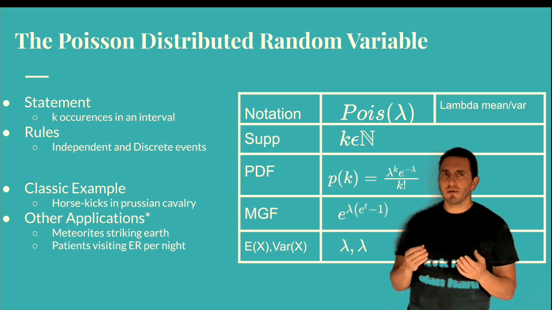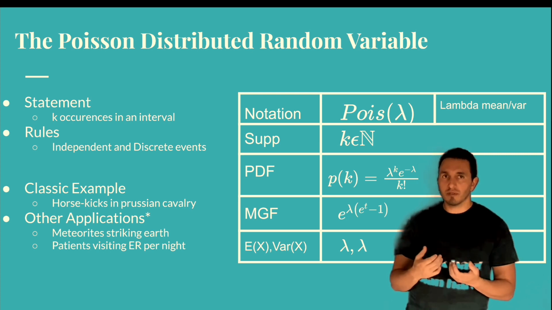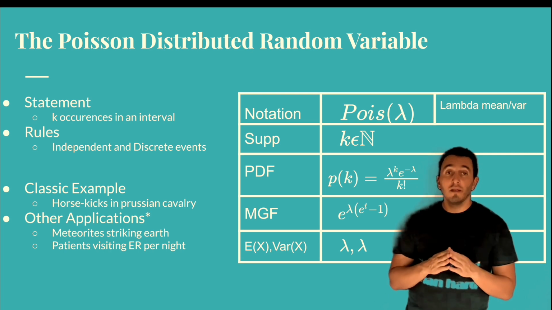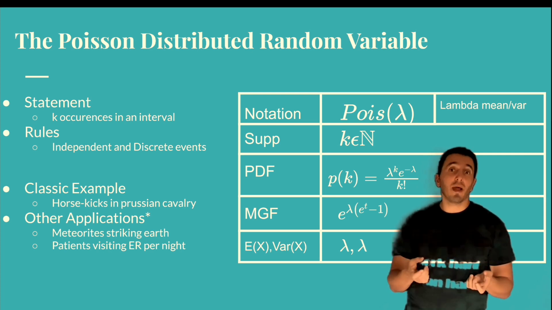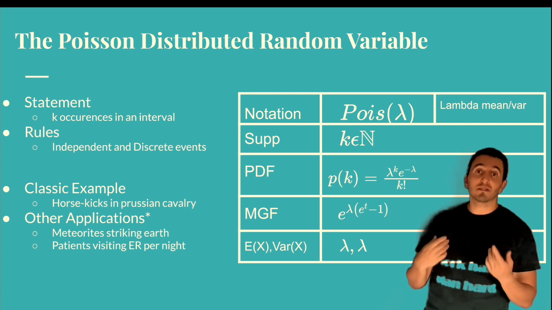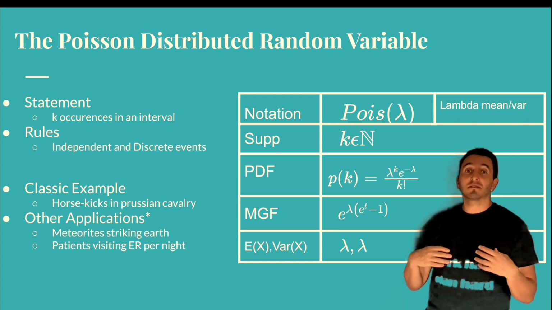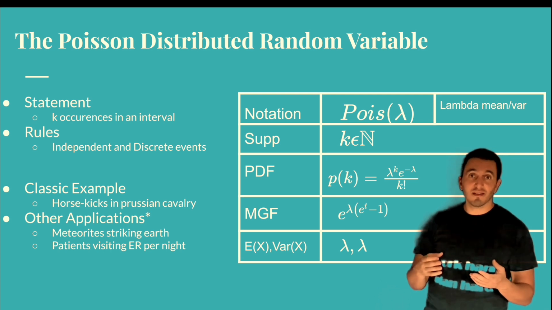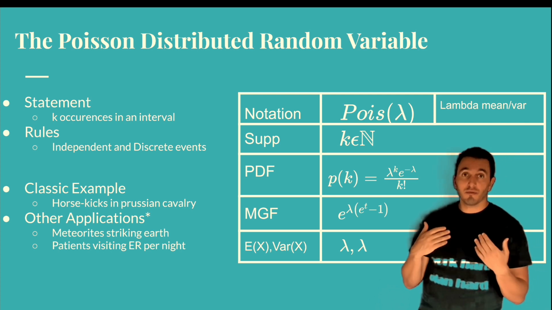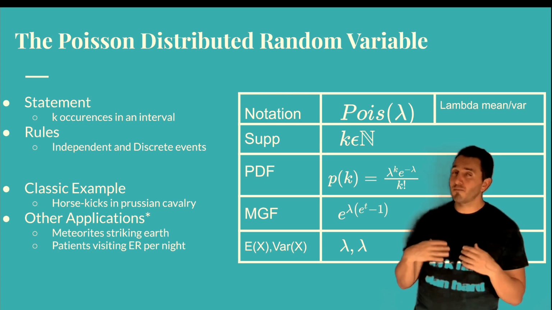But remember, when you have time intervals is when you're going to see the Poisson pop up a lot because we can make n be whatever we want. So for example, if we're doing 1 hour, we can say that each trial is actually 1 second. So now we have 3,600 intervals, right? So every second, there's a chance a patient walks in through that door, and the probability of that is pretty small.